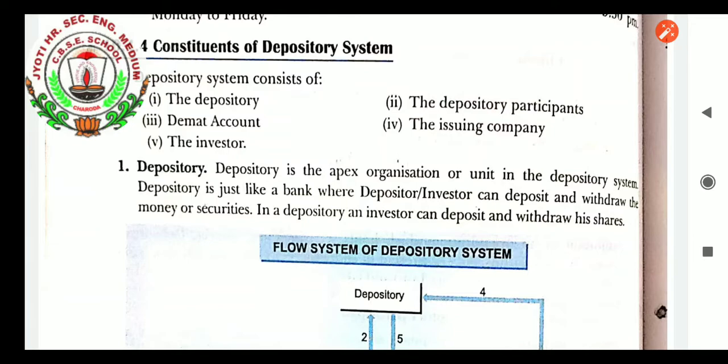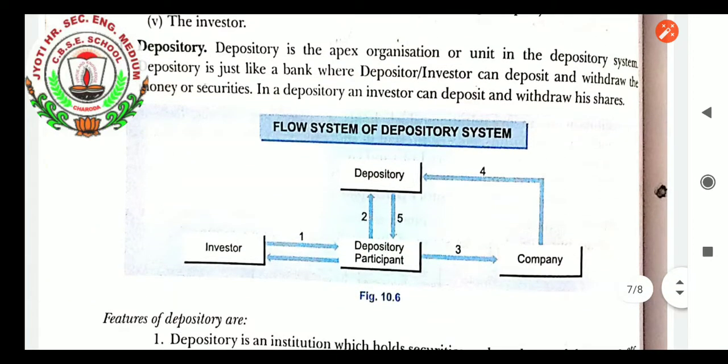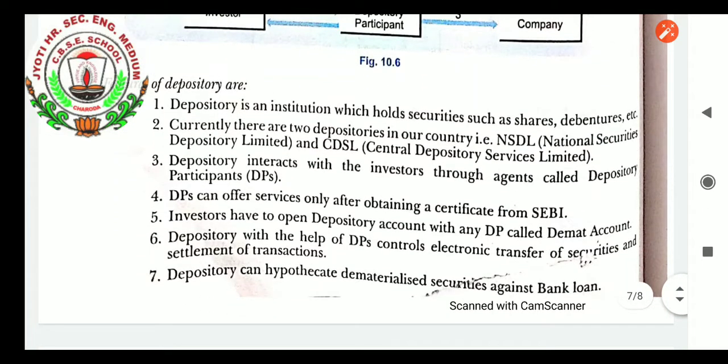Depository, when we talk, students, is the apex organization or unit in the depository system. Depository is just like a bank where an investor can deposit and withdraw money or securities. In the depository, an investor can deposit and withdraw his shares. Features of depository are as follows. Depository is an institution which holds securities such as shares, debentures, etc.